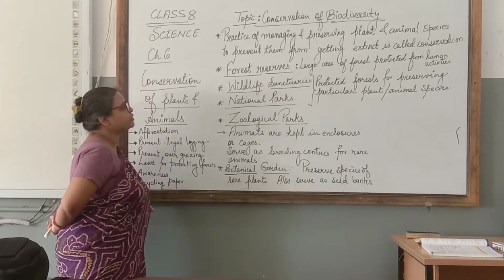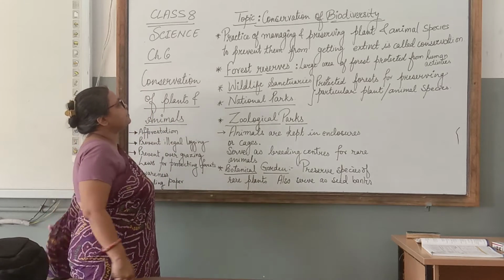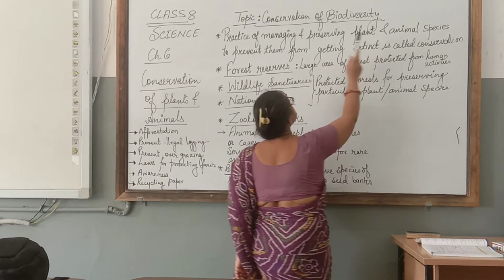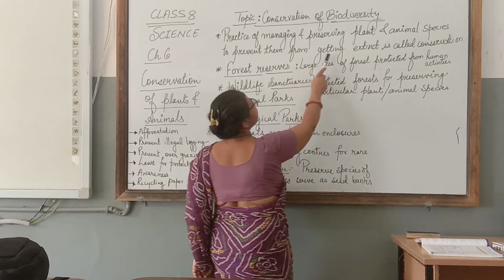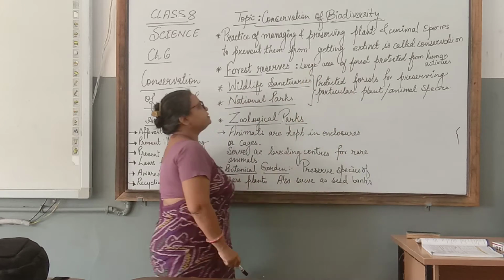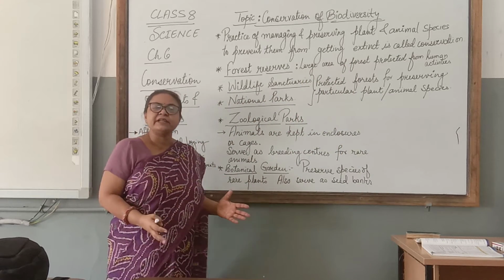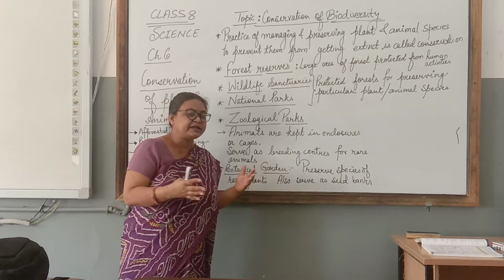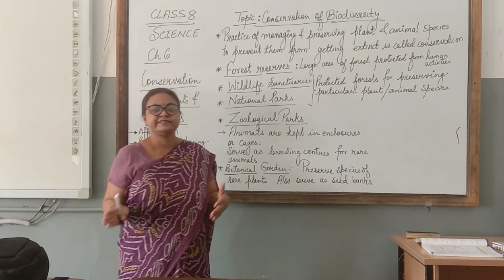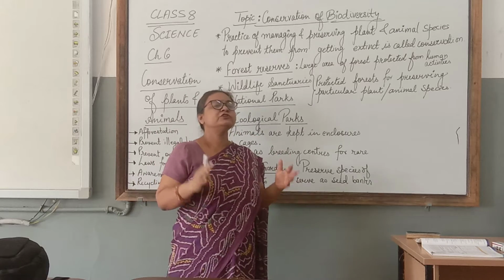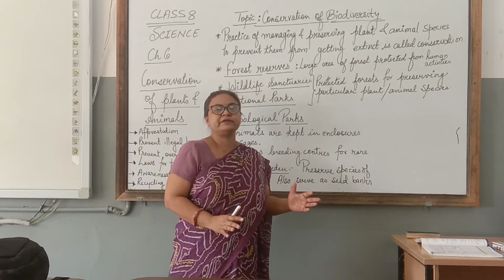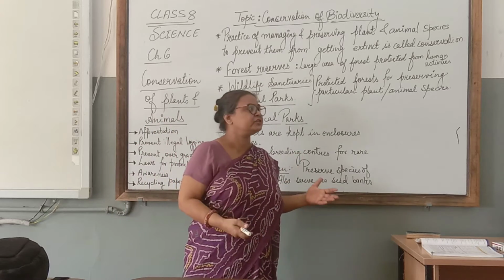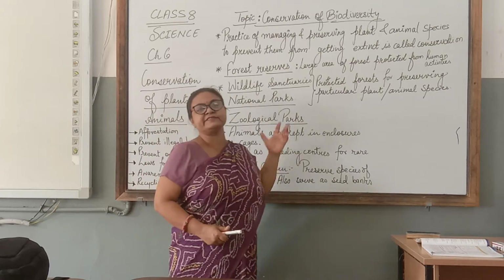So let us see what is conservation. Practice of managing and preserving plant and animal species to prevent them from getting extinct. So preserving the plant and animal species so that their number can increase. The plant and animal species whose numbers are decreasing, the ones which are endangered, should be preserved. They should be looked after. Their breeding should be encouraged so that their number increases.